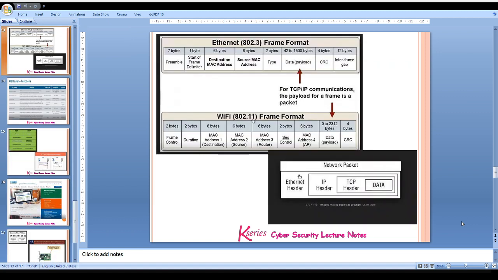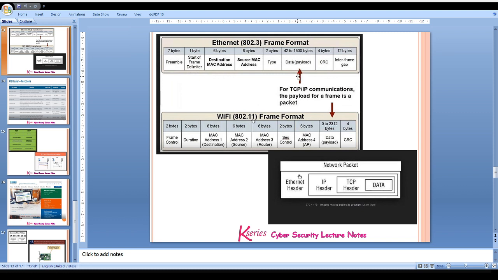Now, the frame format, how data flows. As you can see in my picture, we have the frame format of both wired as well as wireless networks. In the wired frame format, our data payload is 42 to 1500 bytes.